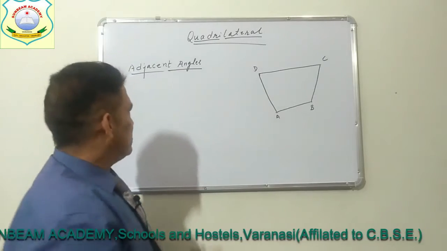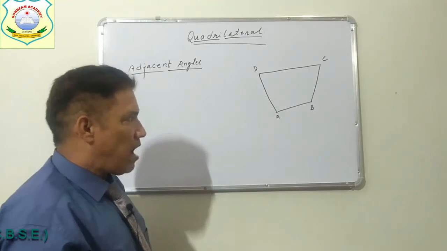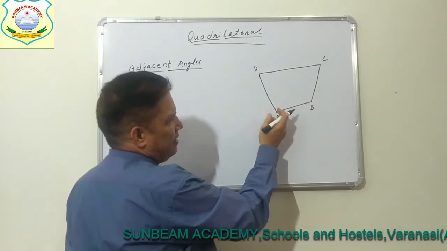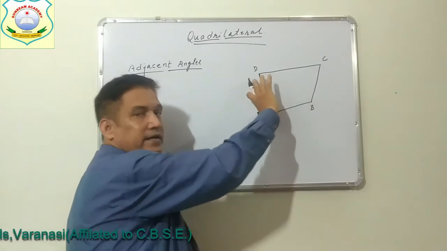Adjacent angles. Now you have studied what are angles. Angles have two arms. If you talk about angle A, then we have two arms, AB and AD.